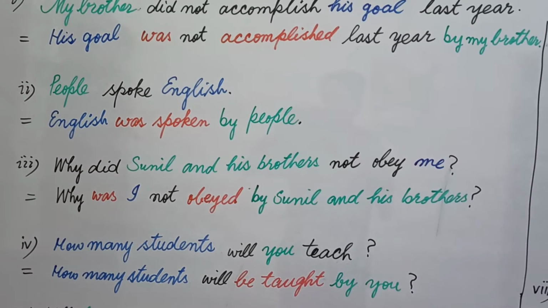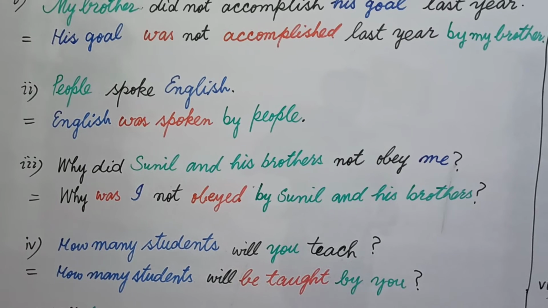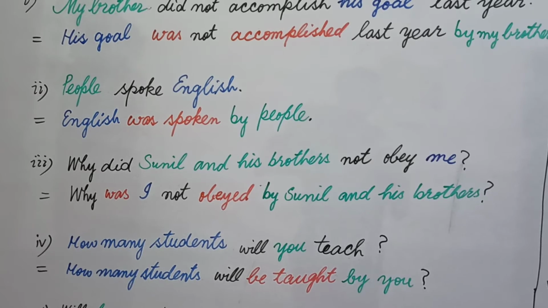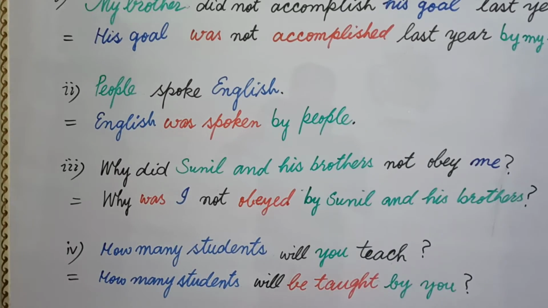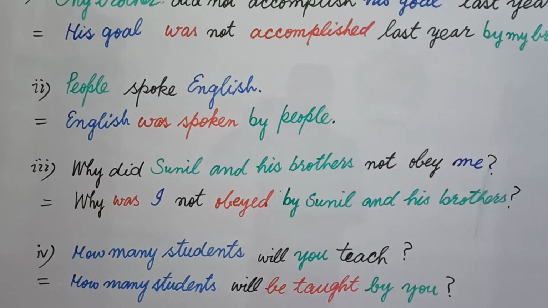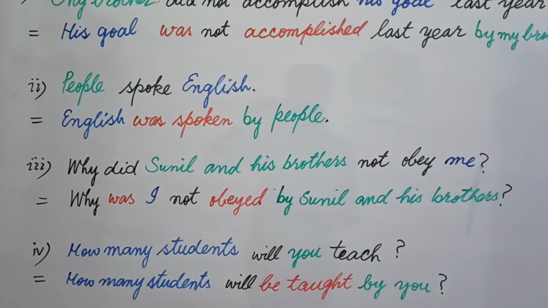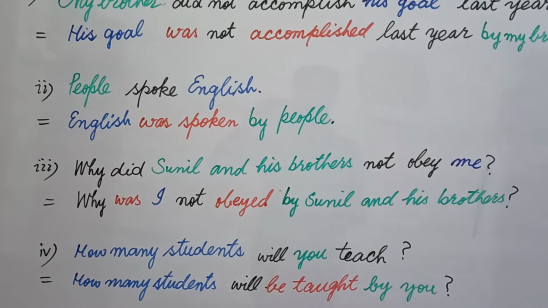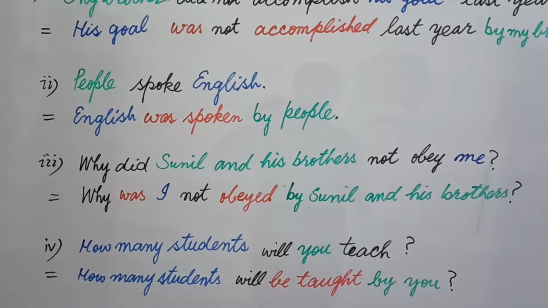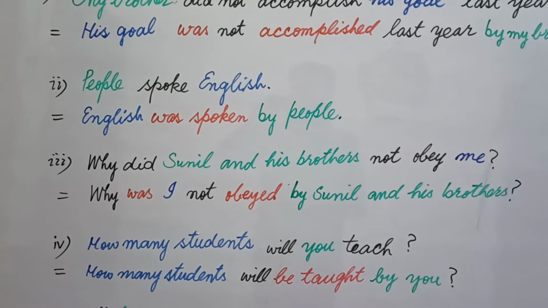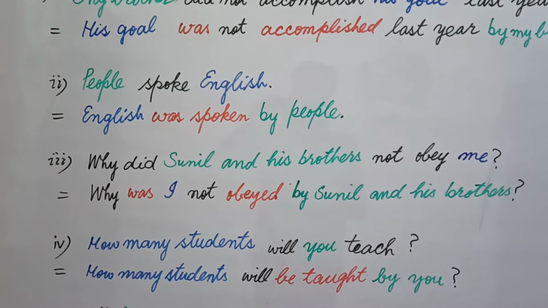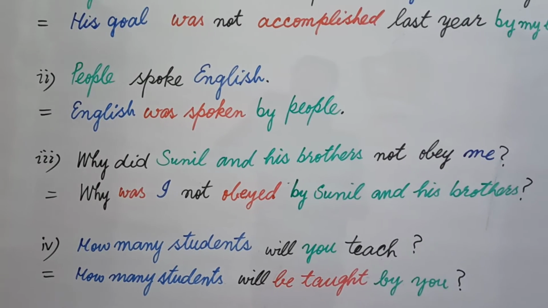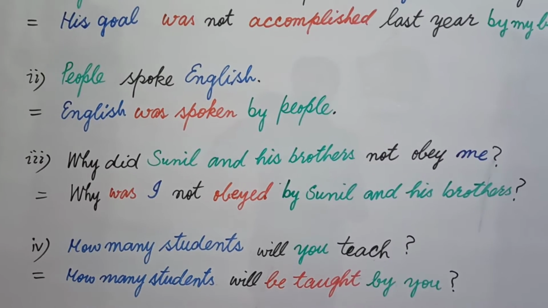How many students will you teach? Now generally we search for the object just after the verb, but there is nothing. Now what will we do? Students, you find the object when you ask the question whom, what, or which. The answer is students. Students is fortunately written in the beginning of the sentence. I mean to say students is connected with the question word, which means we already have our object in the beginning of the sentence, so we need not pick any object from the end of the sentence.